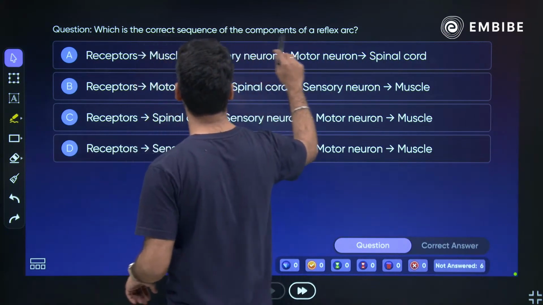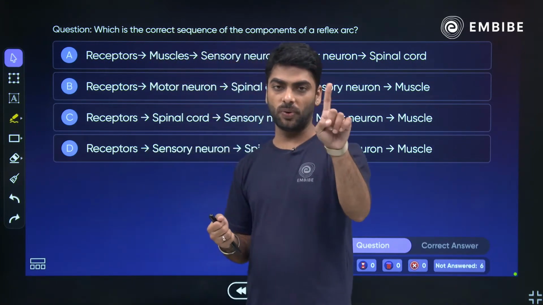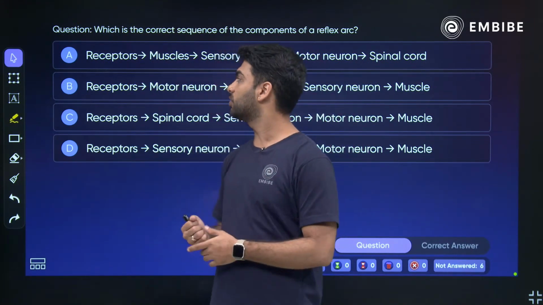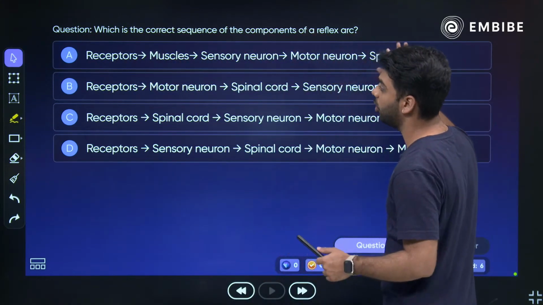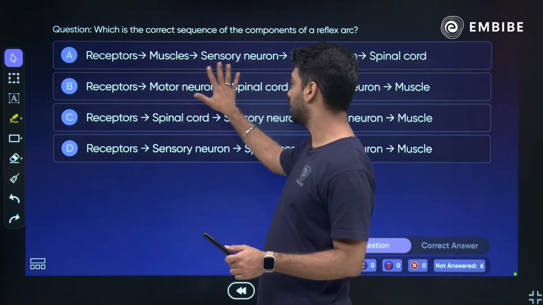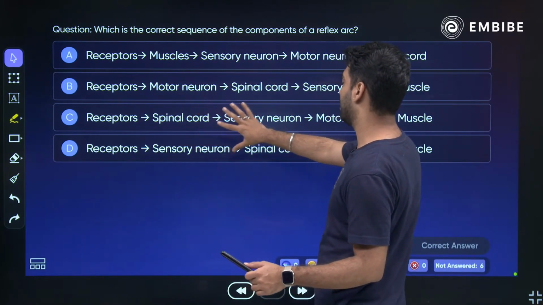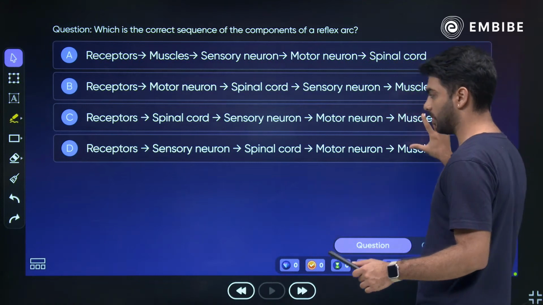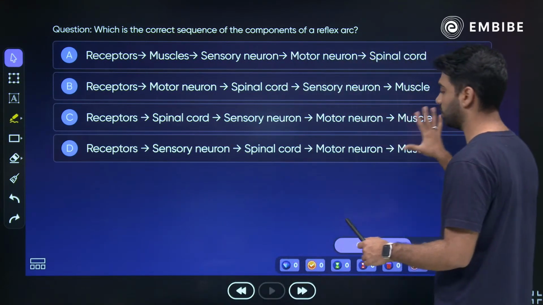Which is the correct sequence of components of the reflex arc? So I already told you what the reflex arc is. So what do you think happens? Is it receptor, muscle, sensory, motor, spinal, or receptor, motor, spinal, sensory, muscle, or receptor, spinal, sensory, motor, muscle, or receptor, sensory, spinal, motor, muscle?